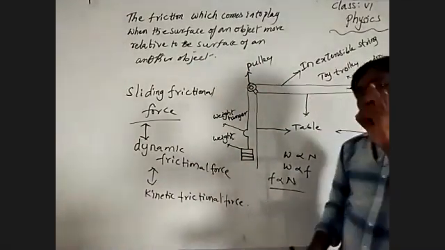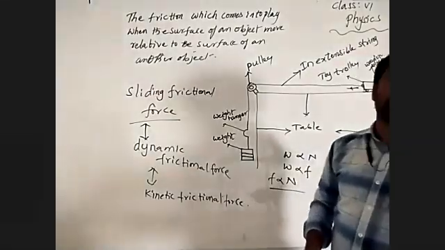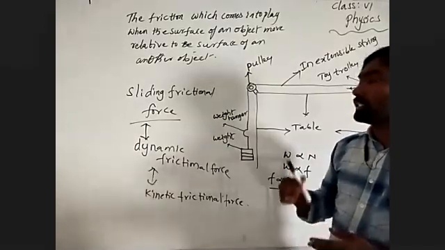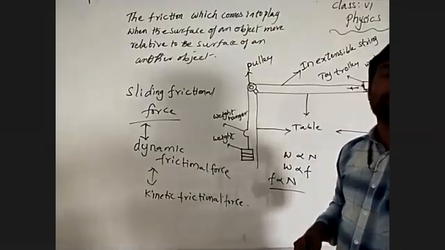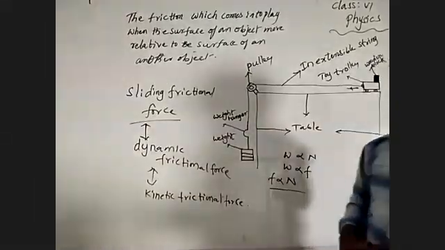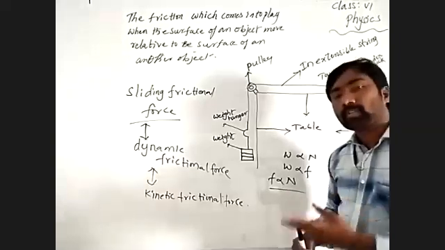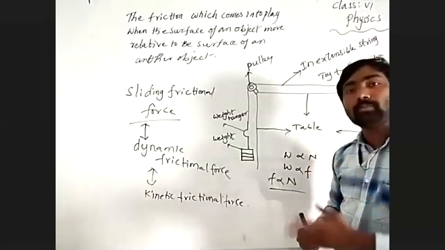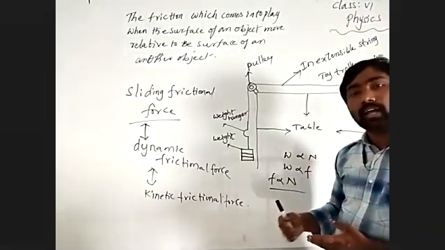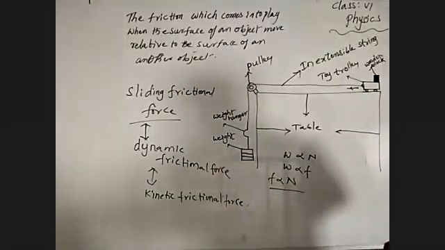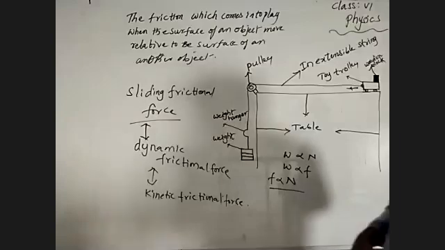When a force is acting between two objects, an object moves or is in motion with respect to the other object.